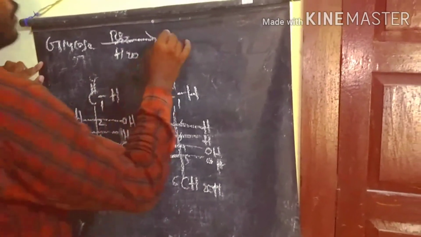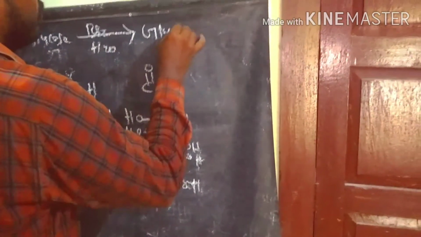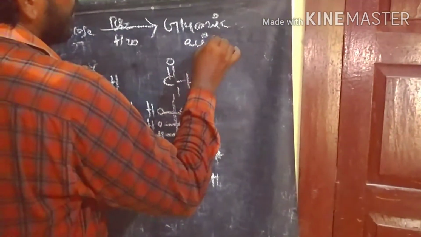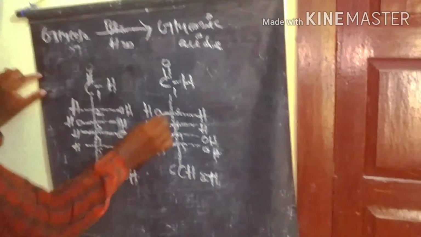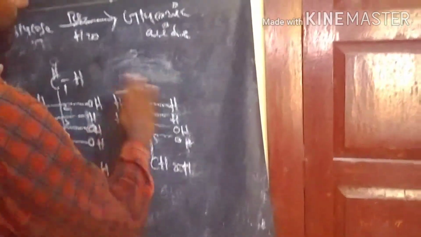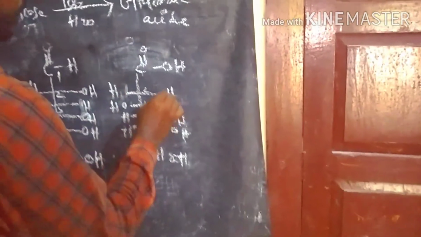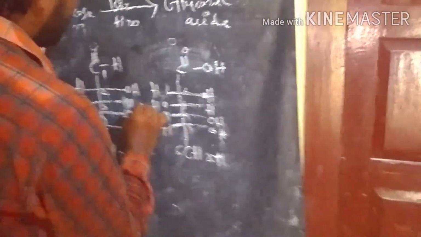What happens when glucose reacts with bromine water? We get gluconic acid as the product. So this way we can write here, gluconic acid is the product, from the reaction with bromine water.